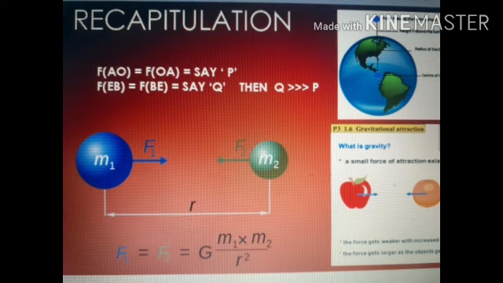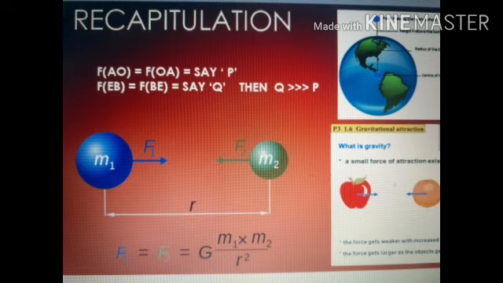Now suppose FAO is the force exerted by the apple on the orange, and FOA is the force exerted by the orange on the apple. Then by Newton's third law of action and reaction, FAO is equal to FOA is equal to, say, force P. FEB is the force exerted by the earth on the body, and FBE is the force exerted by the body on the earth.